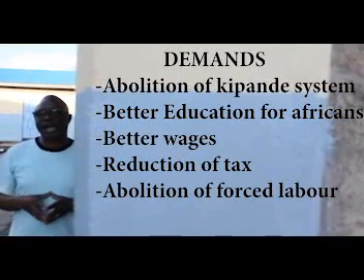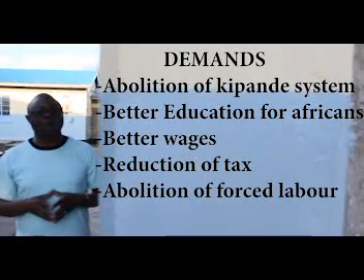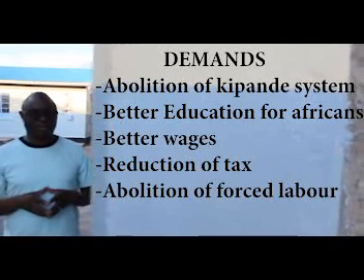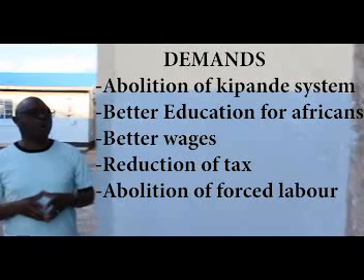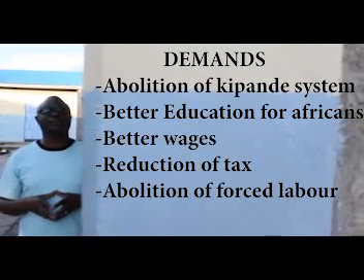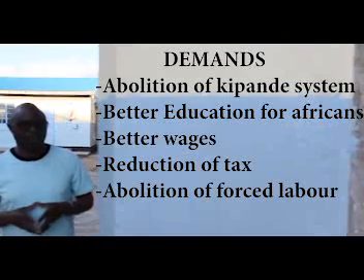Another demand, that is the 5th one, abolition of laws that discriminated against Africans. 6, abolition of forced labor. So those were the demands of Kavirondo Taxpayers Welfare Association.